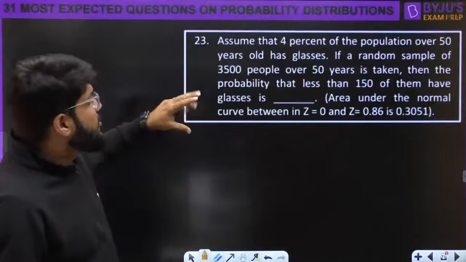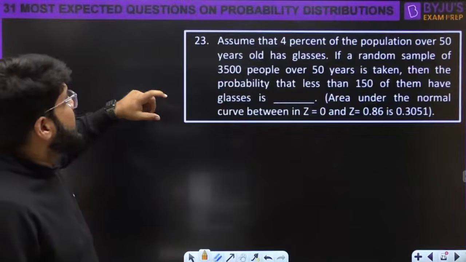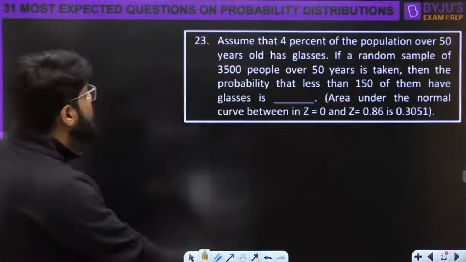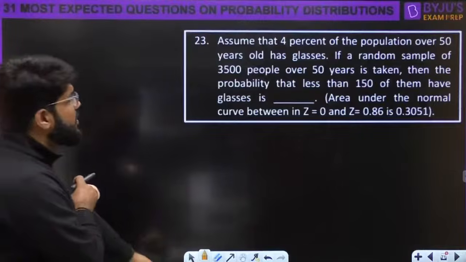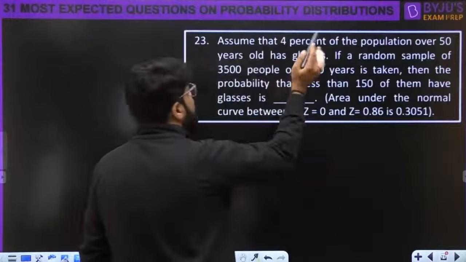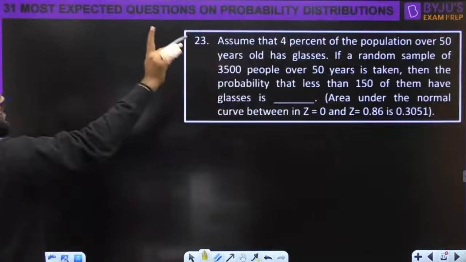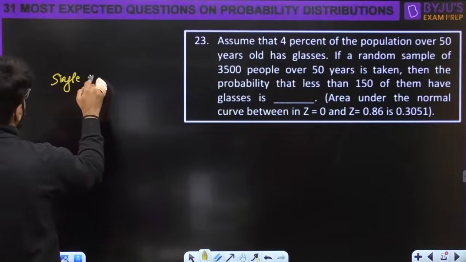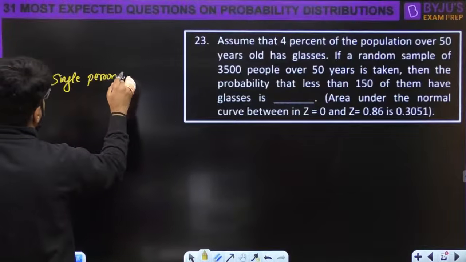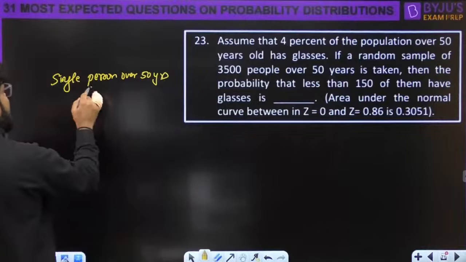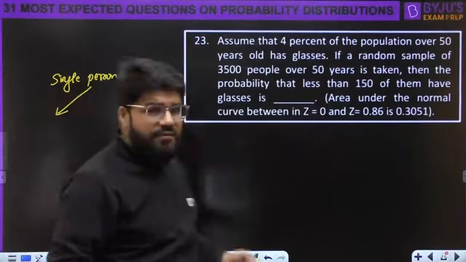Assume that 4% of the population over 50 years old has glasses. ये question किस तरीके का है पहले ये समझना. 4% of the population over 50 years old, right? So if I take a single person whose age is over 50 years, 4% of those people will have glasses.